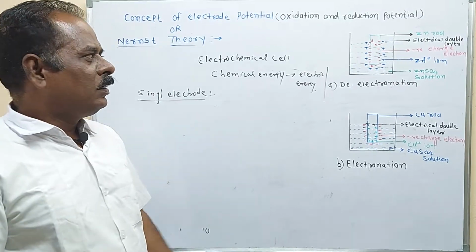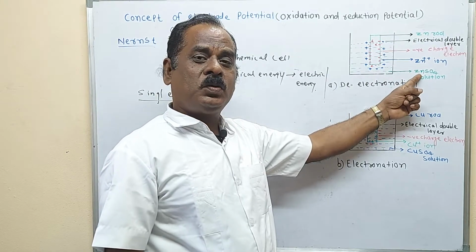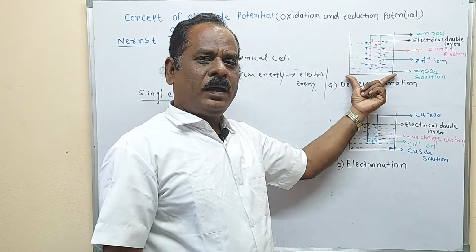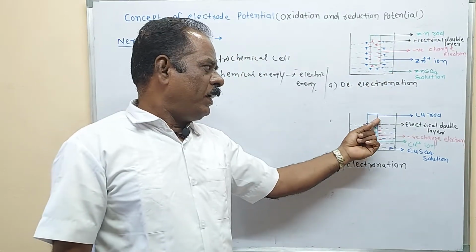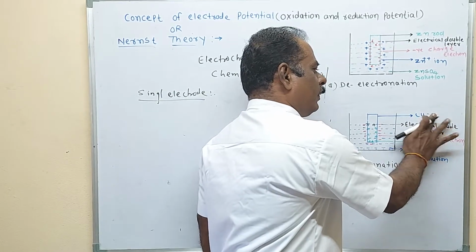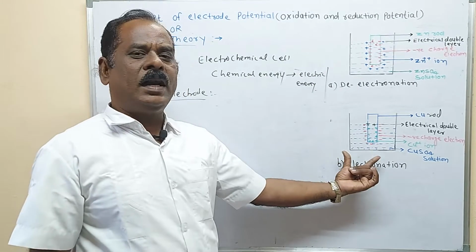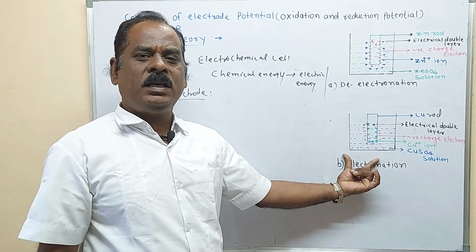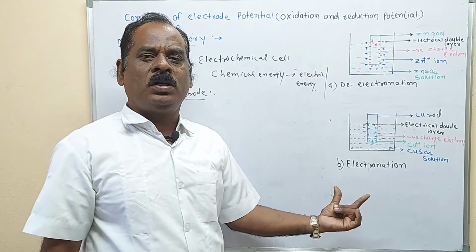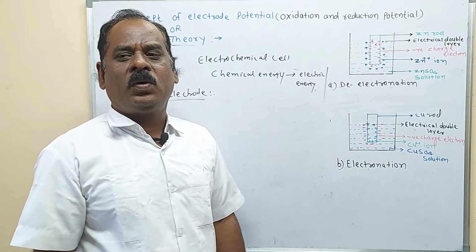You see here, the zinc rod is dipped in the zinc sulfate solution, its own salt solution. Therefore, this is one single electrode. And the other is the copper rod dipped in the copper sulfate solution. Therefore, this is another single electrode. Do you understand what the single electrode is? When the metallic rod is dipped in its salt solution, the potential developed on the electrode is called the single electrode potential.